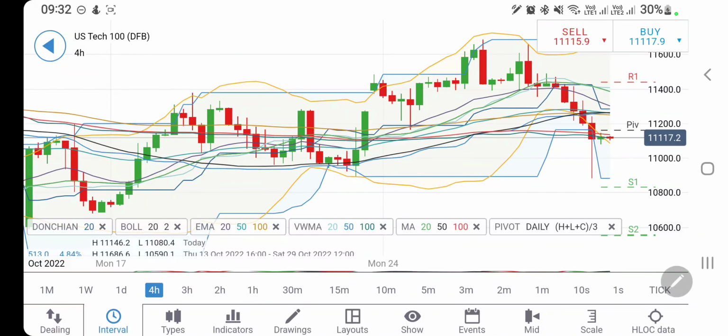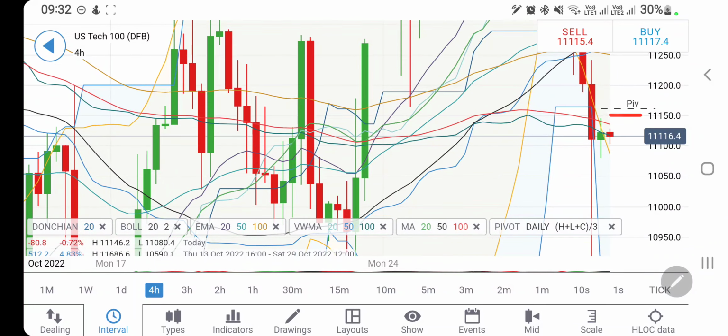And if you look at the 4-hour charts, on the 4-hour charts, it is trying to show some consolidation. Let it give a breakout, maybe with the Europe session or maybe before that itself.